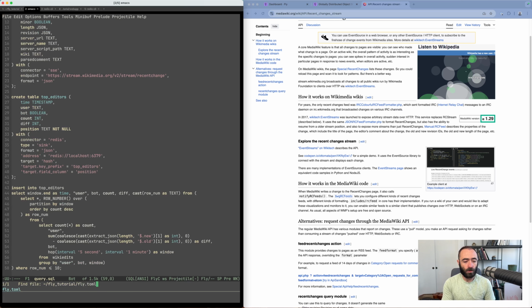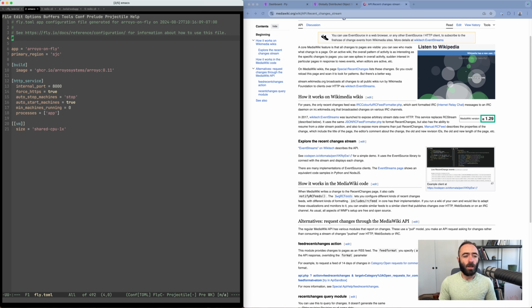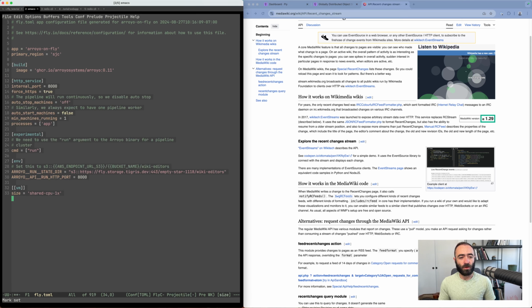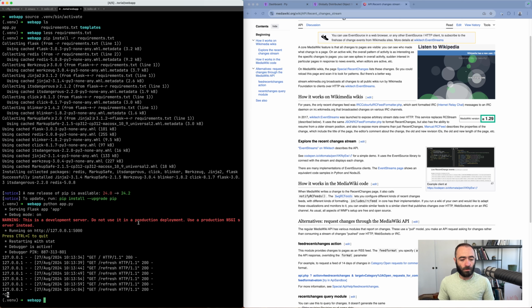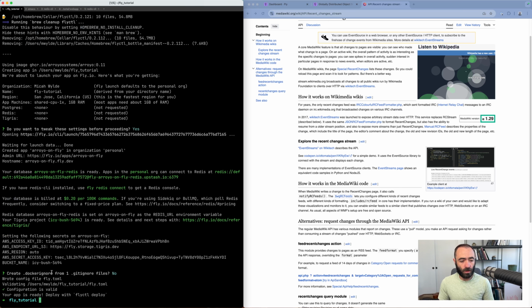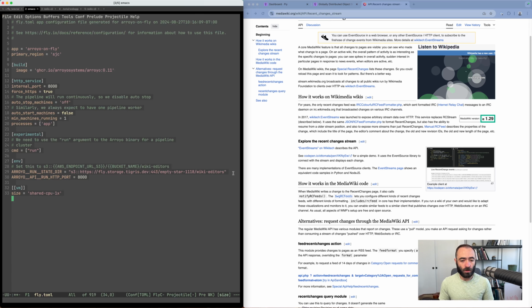Fly creates a configuration when we create the application, and we're going to need to tweak this a little bit. Again, for the details for all this stuff, please check out the tutorial. We're going to need to look up what our Fly Tigris name is, which here is Icy Bush. So we'll use this as our bucket name for our state storage. And then everything else we can leave the same. So we'll close this.